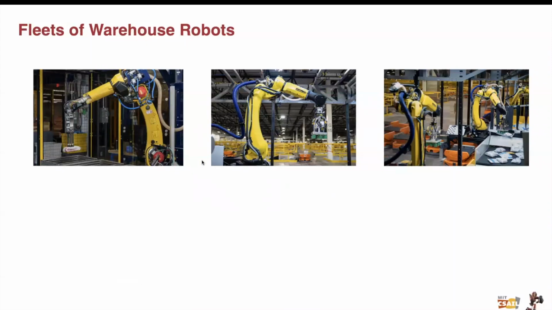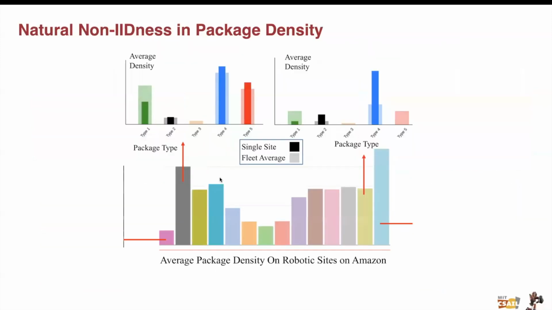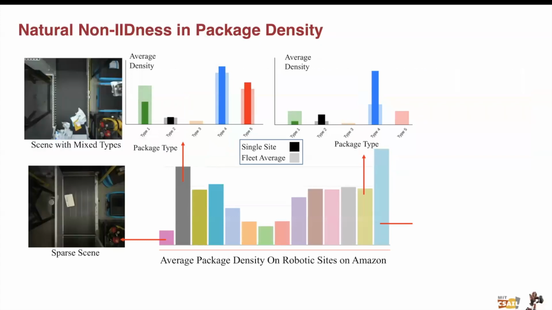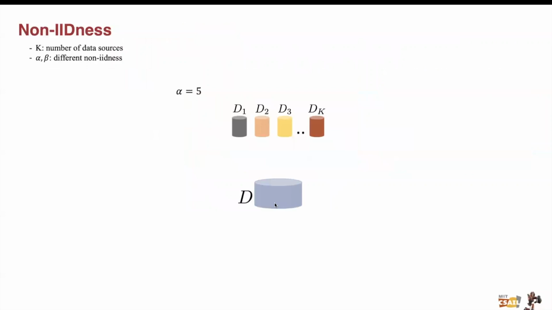The package density of the warehouse heavily depends on the robot size and locations and days in a year. Some sites might have only yellow packages, some might have only white, and some might have a mix. In fact, we could have a distribution of package density across the sites. If we're faced with data from many different warehouses, it's a question to understand whether and how we should pool data. Non-IIDness is a central topic for decentralized learning, where communication budget is limited.